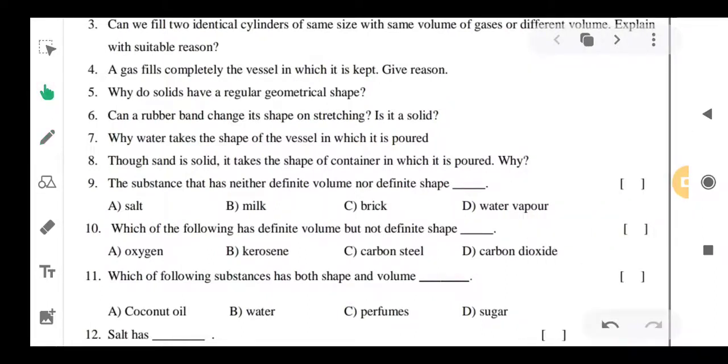Next, sixth one. Can a rubber band change its shape on stretching? Is it a solid? Yes, the rubber band changes its shape temporarily but not permanently. That's why it is a solid. The shape is changing temporarily, so it is a solid. You have to write that the rubber band changes its shape temporarily on stretching, not permanently. So, it is a solid.